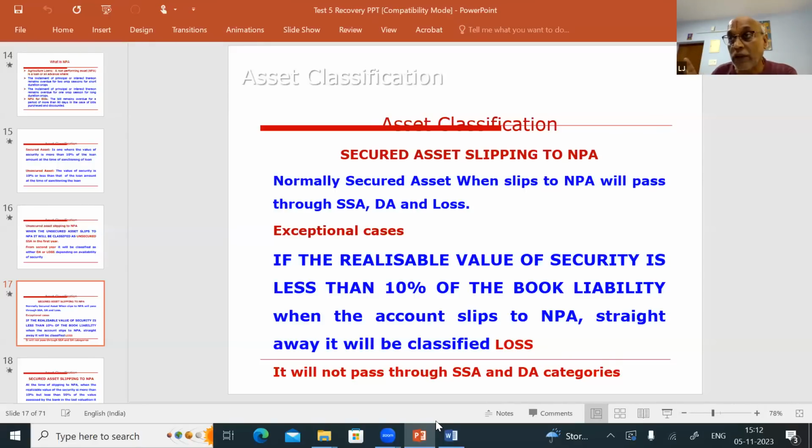Okay, what about unsecured advance? When they slip to NPA, in the first year, you will classify them as unsecured substandard. But in the case of secured advance, whether to classify as secured substandard, doubtful asset, or loss asset depends upon the availability of the security. If the realizable value of the security is less than 10% of the book liability when the account slips to NPA, straight away it will be classified as loss asset. It will not pass through the substandard and doubtful asset categories. Okay, that point you should keep in mind.